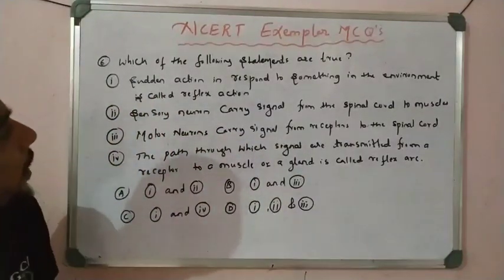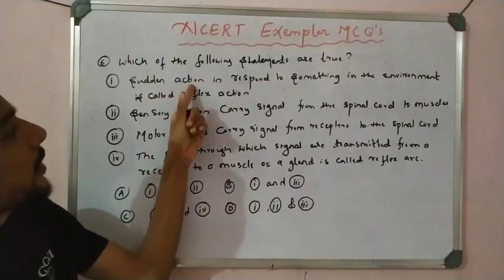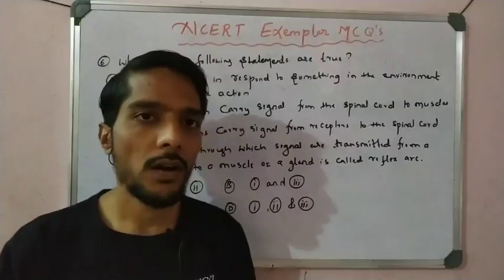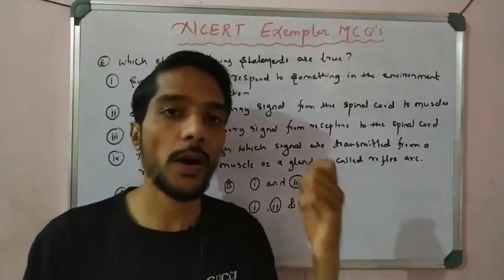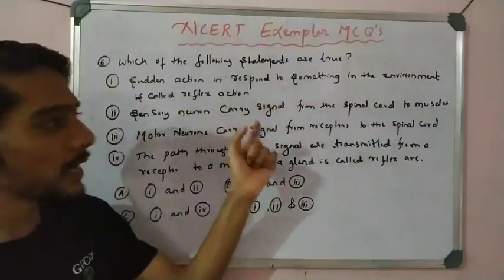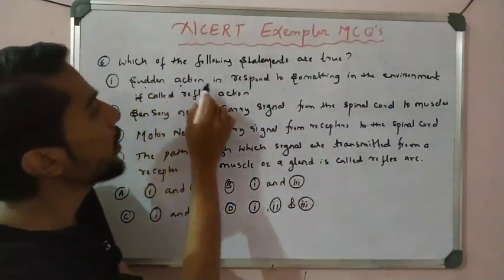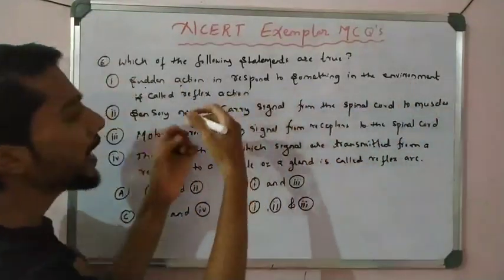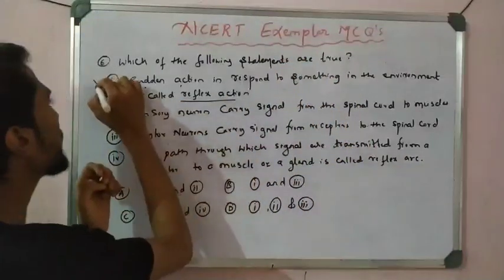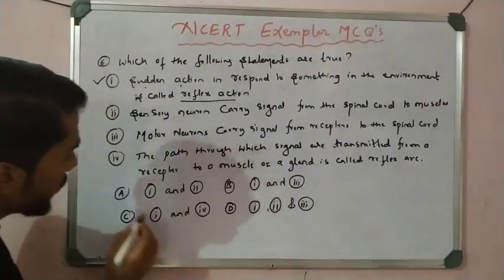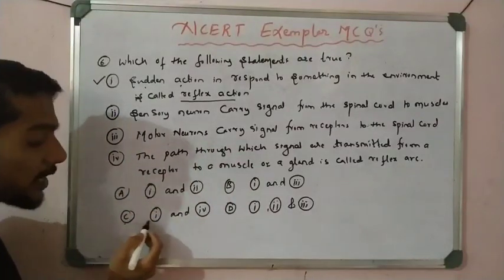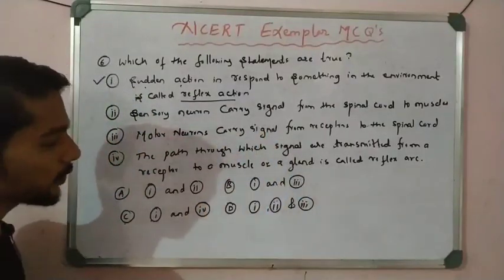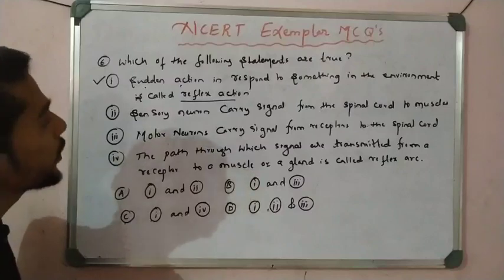Let us see one by one. Sudden action in response to something in the environment, right? If I touch something hot, then what happens? Suddenly we jerk our hand back. That is a correct statement. So first is correct. This is the definition of reflex: sudden response to any stimuli or any change in the environment is called reflex action. This statement is correct, students, right? Options A, B, C and D all say that 1 is correct, so we haven't found a decision yet. So statement 1 is correct.